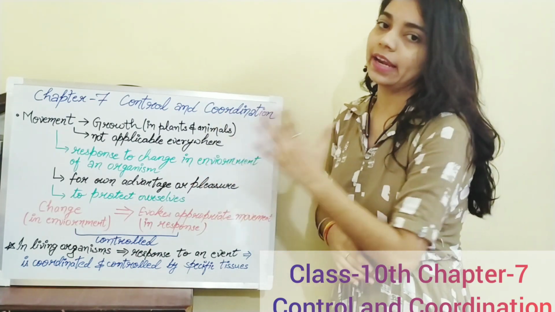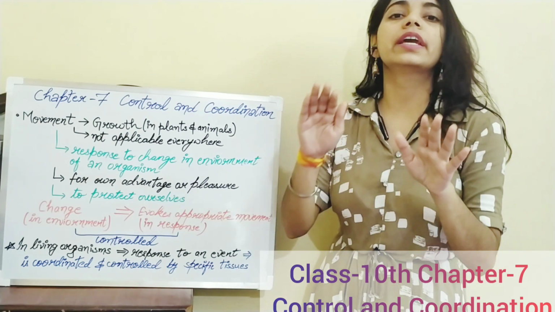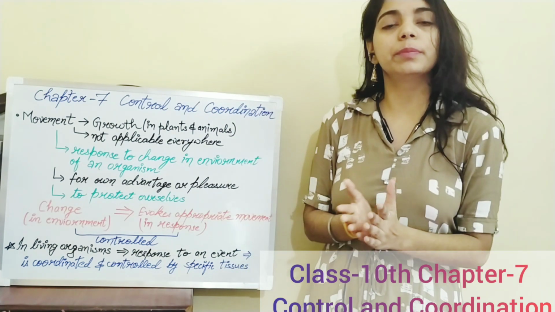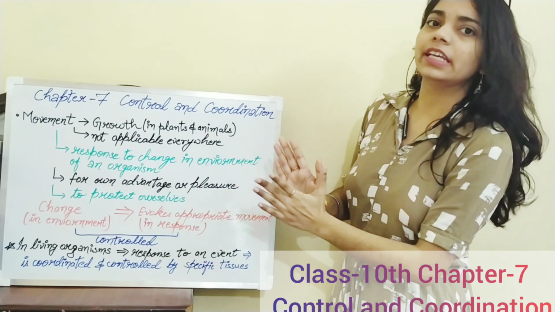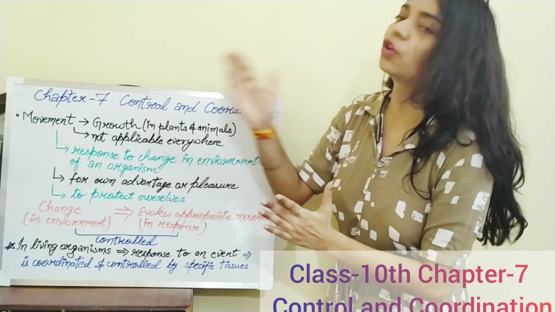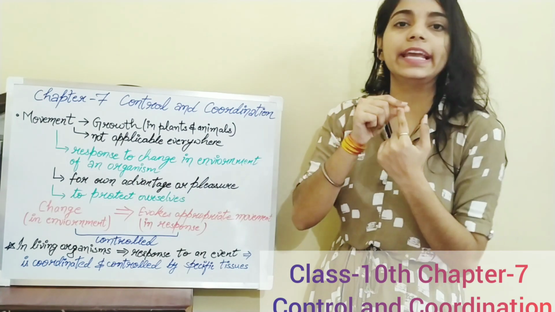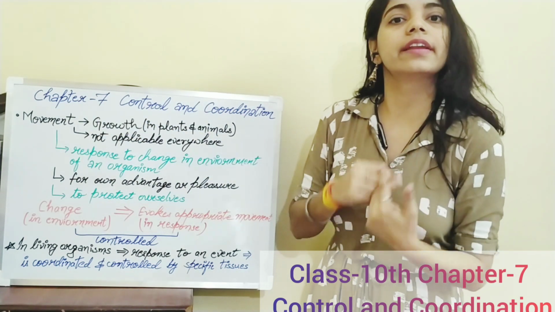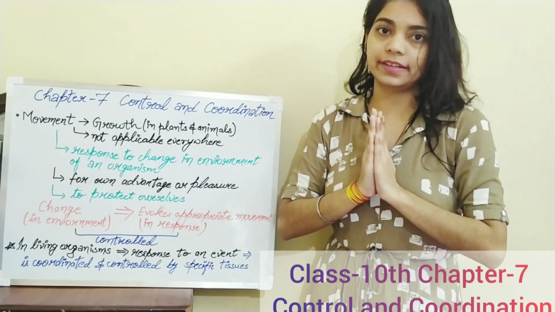If we talk about animals, say a baby cow, when it grows into a big cow, we are saying growth and movement are also there. We are relating that nails are growing, there is a movement. Our hairs are growing, there is a movement. So we are relating growth with movement.